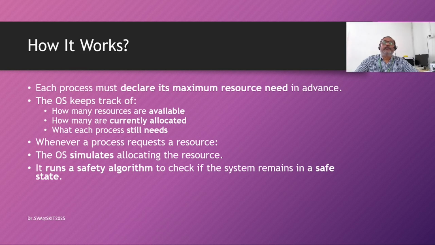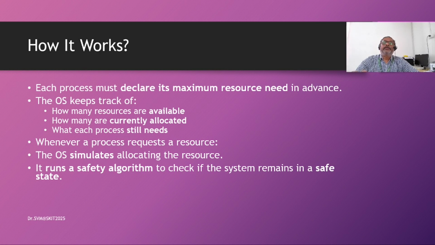To make sure whether it is going to be a safe or unsafe state, we simulate and try to see where it leads, without allocating. If we allocate, what happens? Does it go to a safe state or an unsafe state?